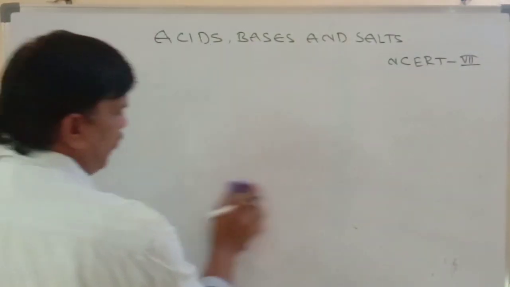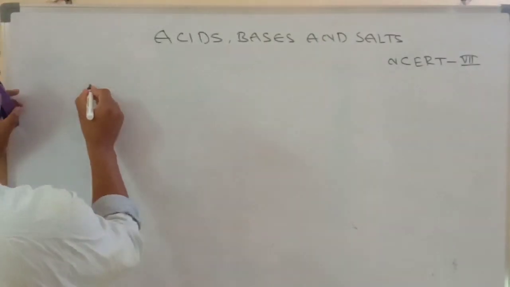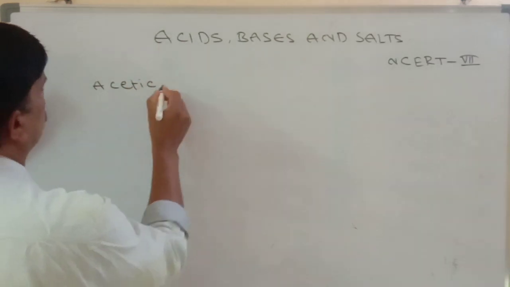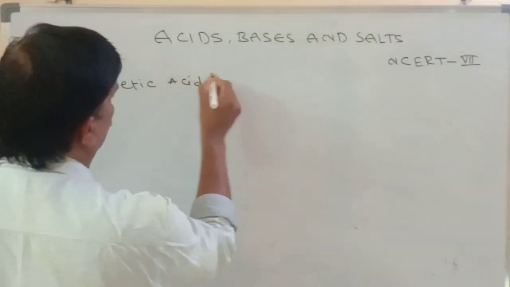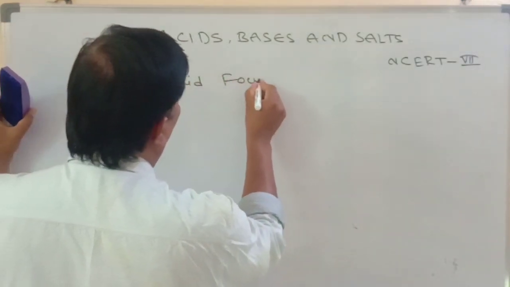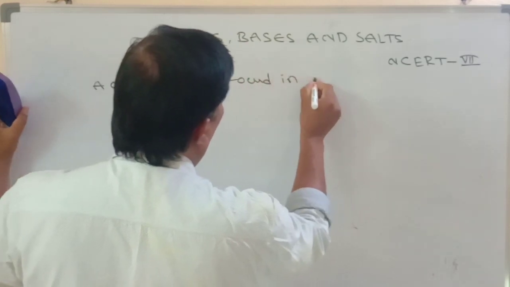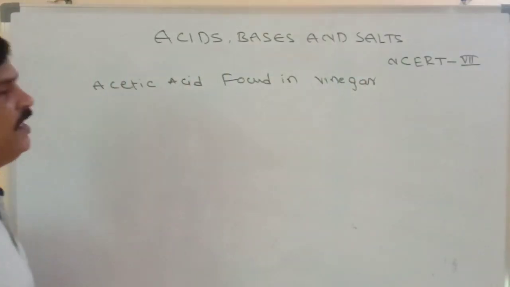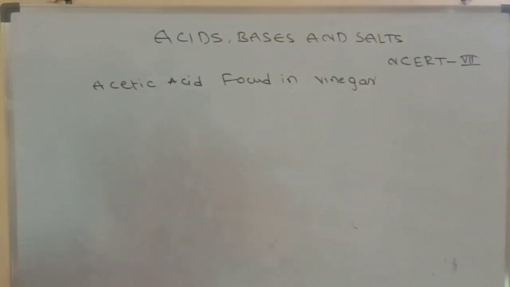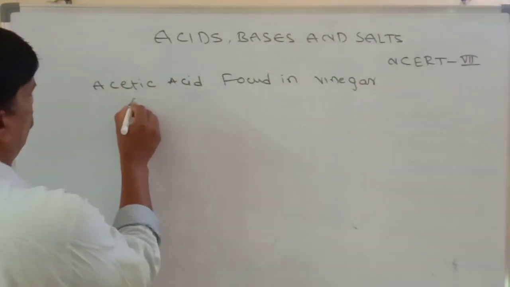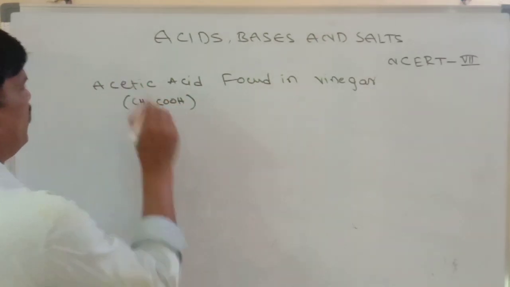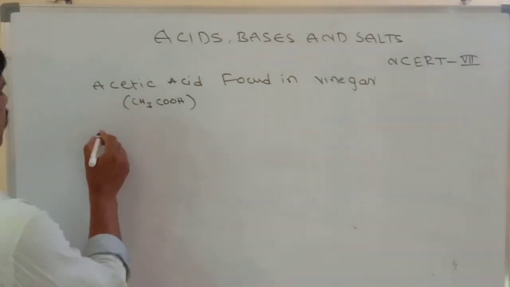For example, acetic acid is found in vinegar. Acetic acid formula CH3COOH. Remember it is a weak acid.